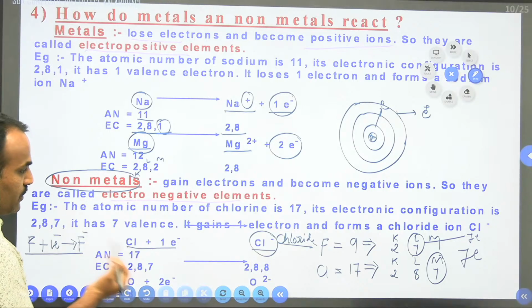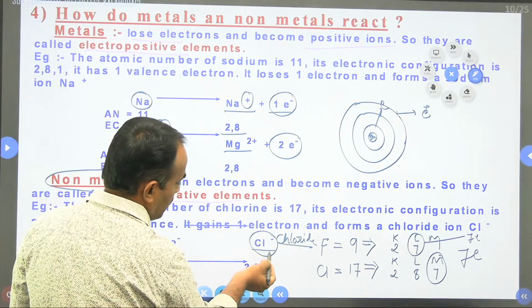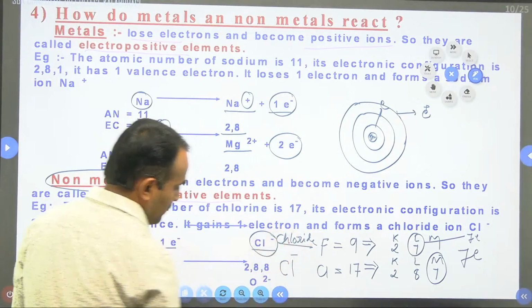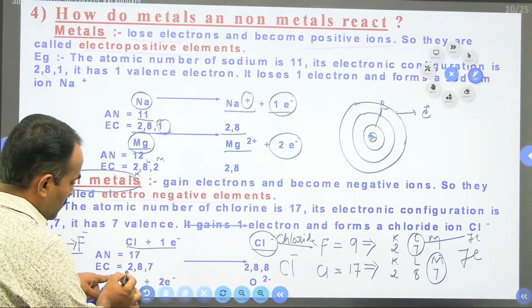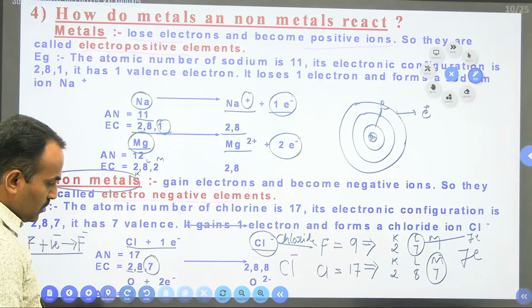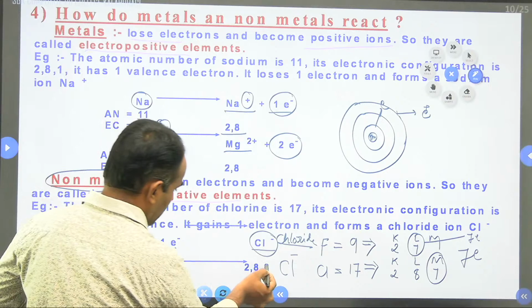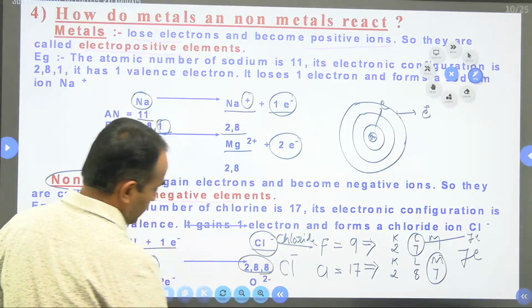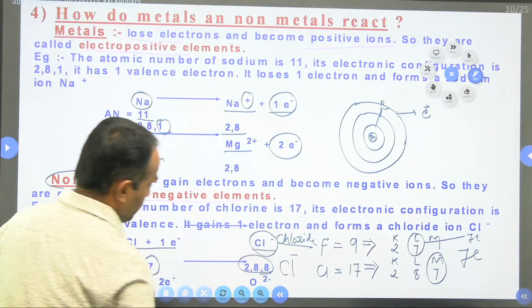So when I use the words chloride and fluoride, you can see that they will be charged particles. So here, in chloride, 2 electrons, 8 electrons, and 7 electrons in the outermost shell, and it is going to gain 1 electron. After gaining that, it converts into an octet configuration, that is, the argon configuration.